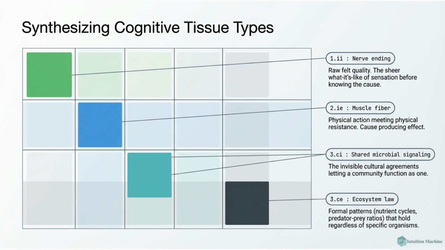By combining these layers and domains, we synthesize cognitive tissue types. Examples include the raw felt quality of a nerve ending, the physical action of a muscle fiber, shared microbial signaling as cultural agreements, and ecosystem law as formal patterns.